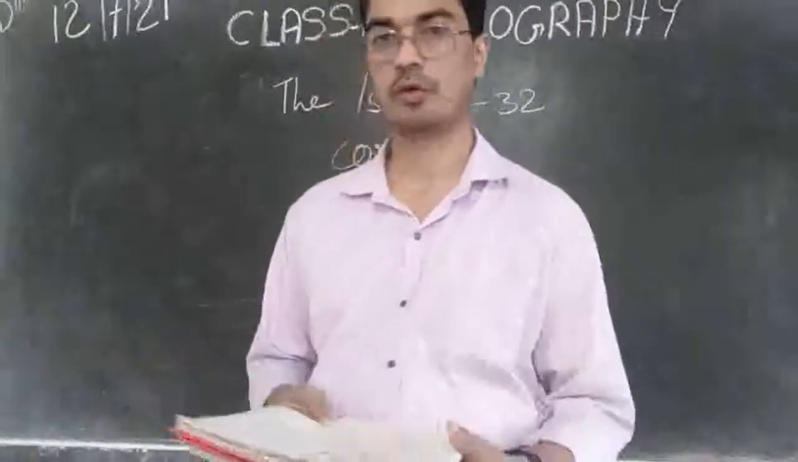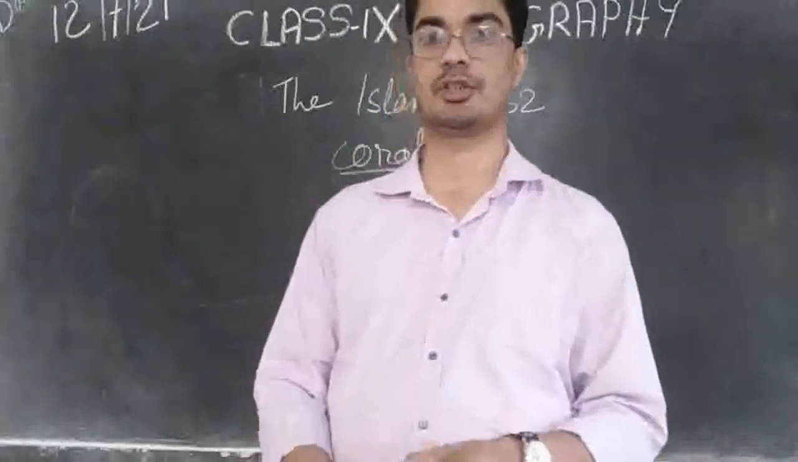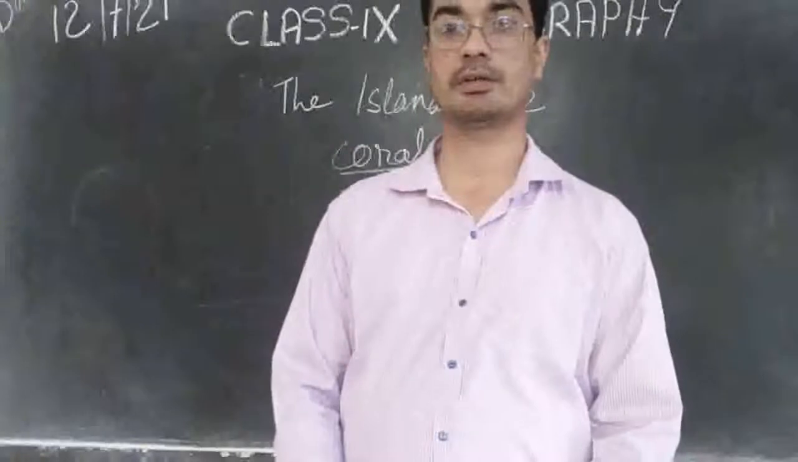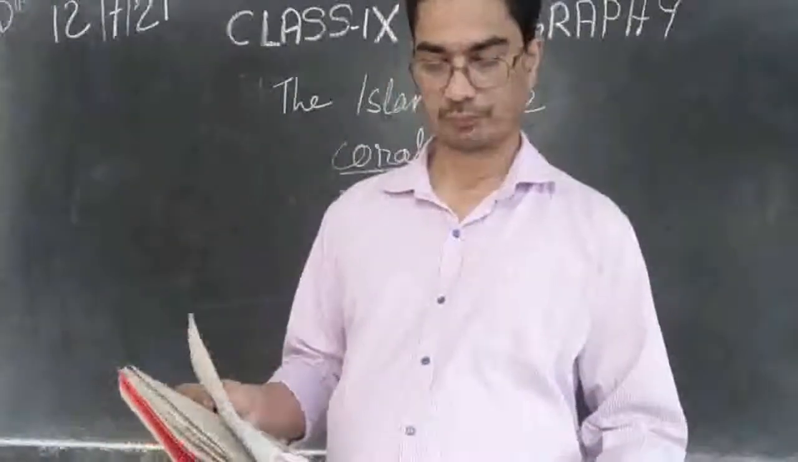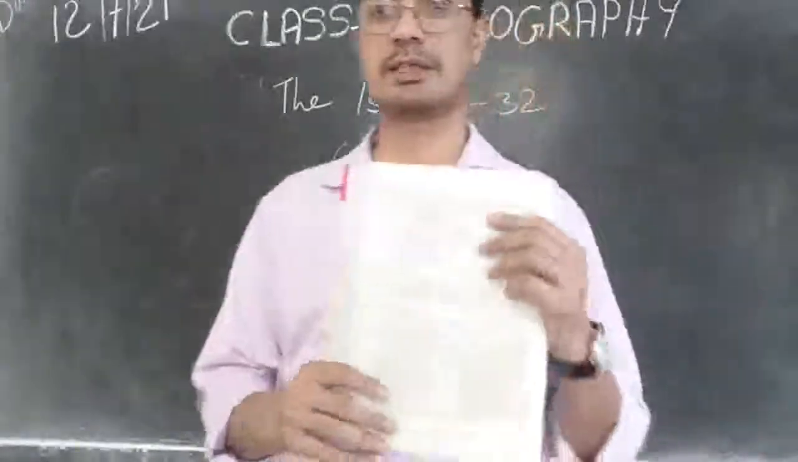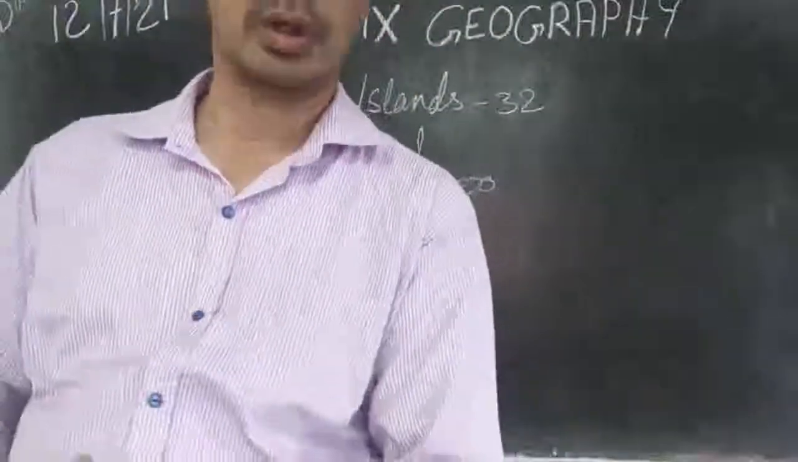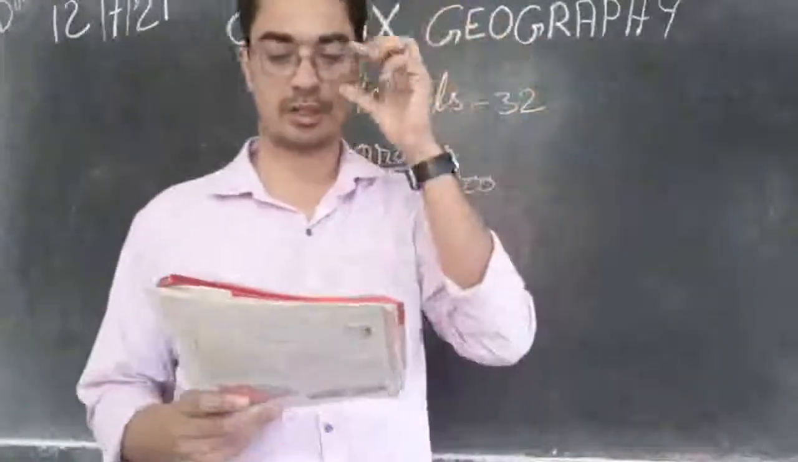So these are the four objective type questions. The other ones, answer the questions in brief. All that I will send you in the WhatsApp group. Then take the next page. There are map skills. The map skill: you have to draw an outline map of India and show the following things.